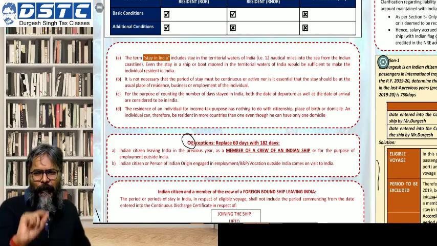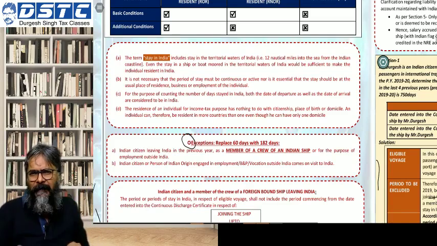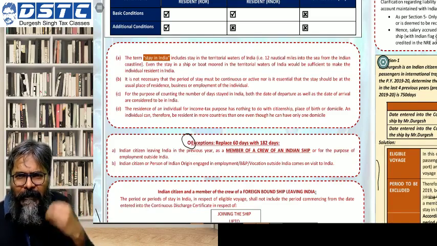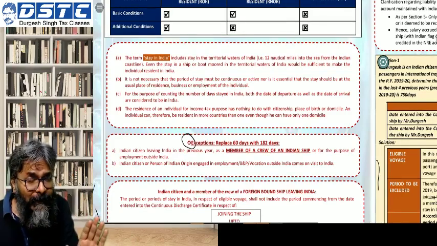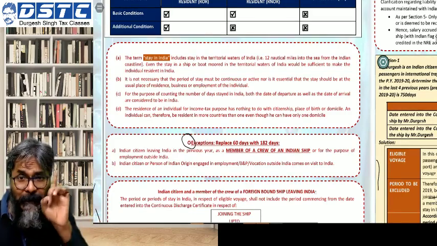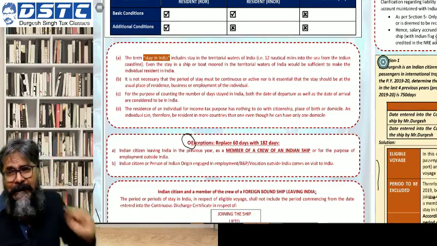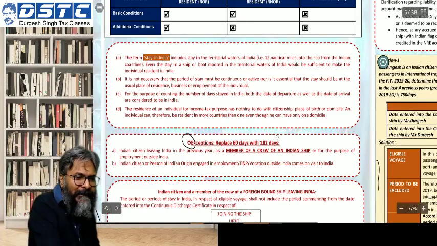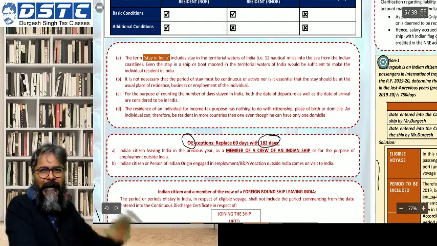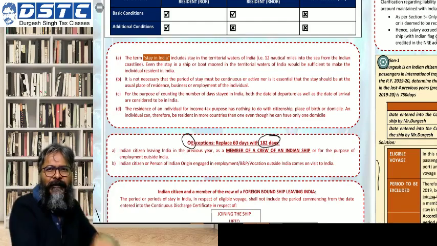Now, what I am trying to repeat on this point, students, is that for that 60 days and 365 days, you don't have to see whether you are an Indian citizen or a foreign national. I'm repeating it again, you don't have to see that. But the moment you want to replace that 60 days and 365 days with the 182 days criteria, meaning that 60 days and 365 days will not be considered and only 182 days will be looked upon.